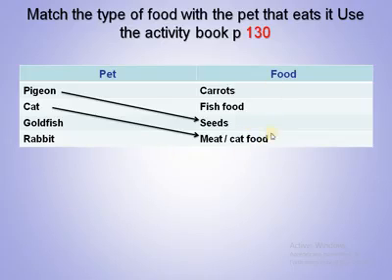We have the cat food. You can find it in supermarkets or the pet shop. The dog, same thing, meat and dog food. So goldfish, the fish food, it's a special one. It eats just this type of food. And then the rabbit, it eats, of course, carrots.